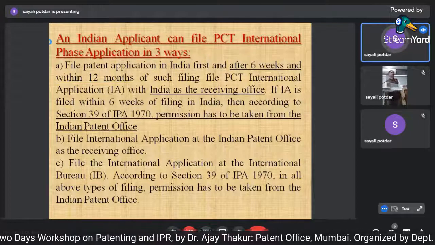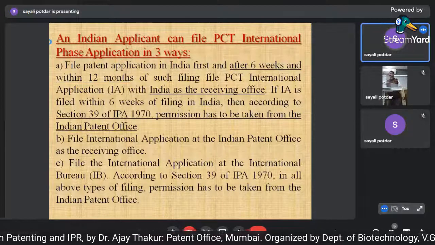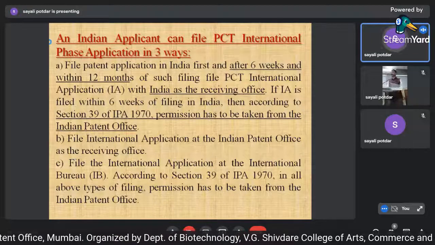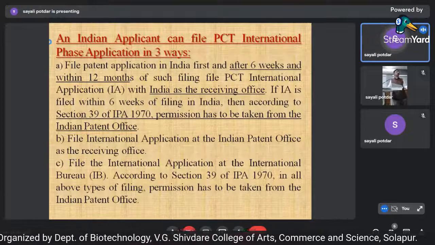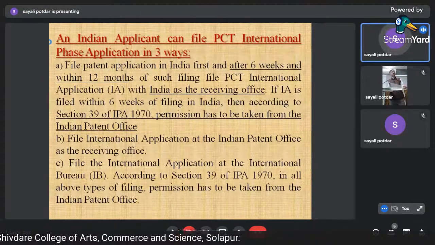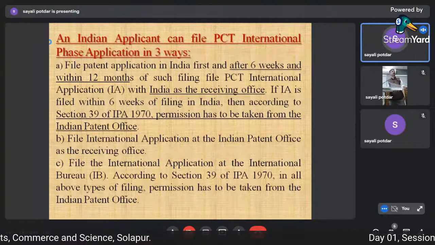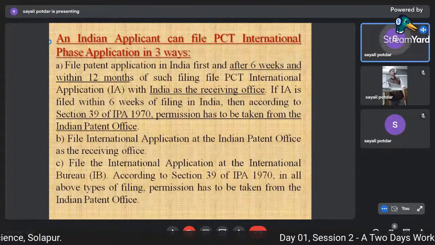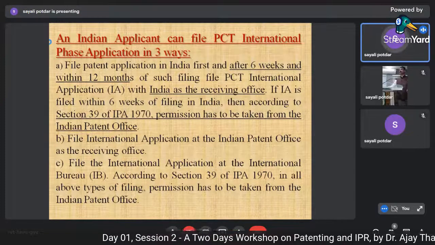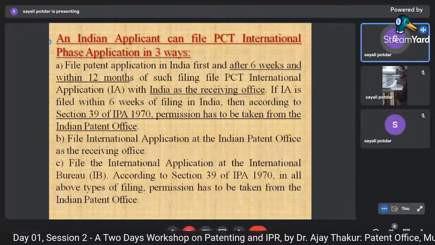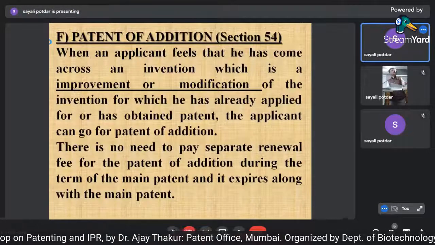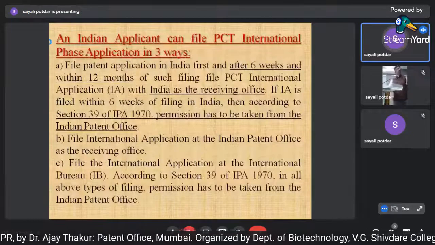You can come by the first route by filing an application, which may be in the form of a provisional or complete application, and then you can convert that application into an international application, or directly file an international application at the international bureau according to the section. In all the above cases, permission has to be taken from the Indian Patent Office. So if you want to directly proceed, you have to necessarily take permission from the Indian Patent Office. Now, that is what is related to PCT.